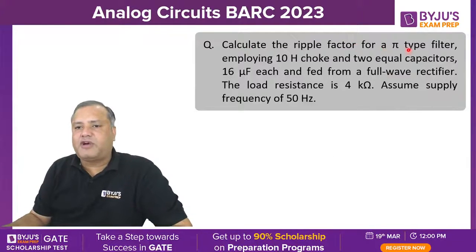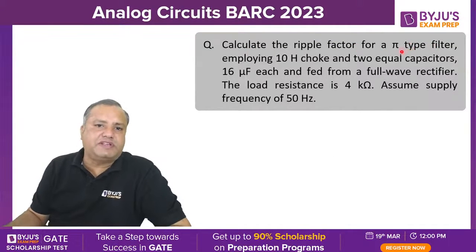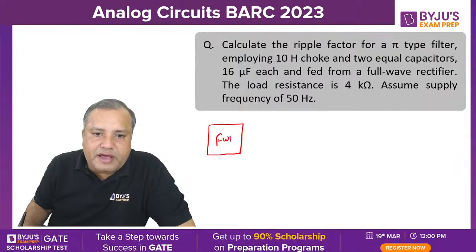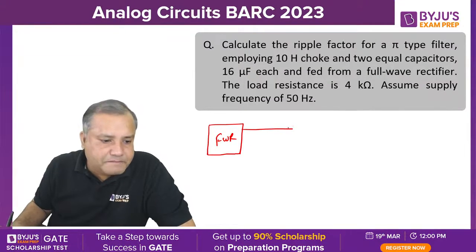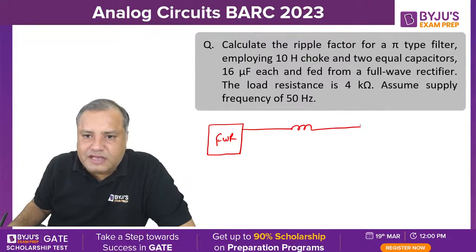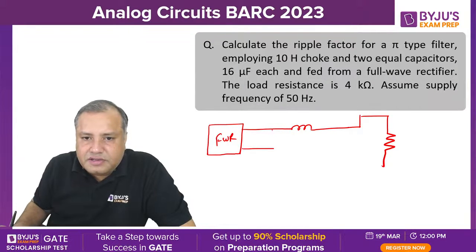Calculate the ripple factor for a pi type filter. This pi type filter is actually a CLC filter. See here: full wave rectifier, this is the load resistance, capacitor, inductor, capacitor.